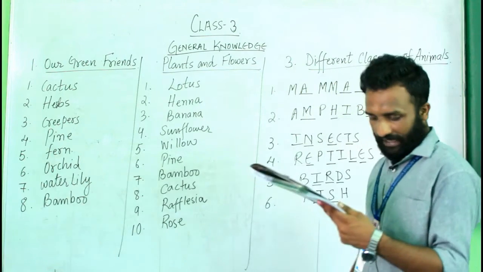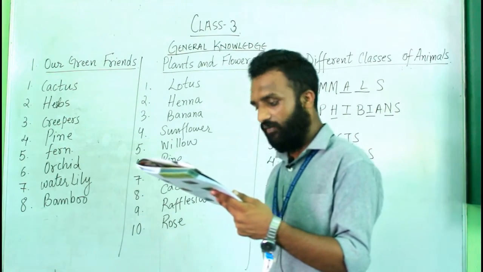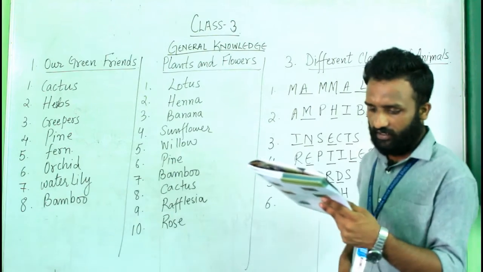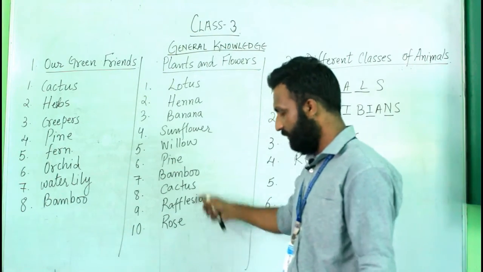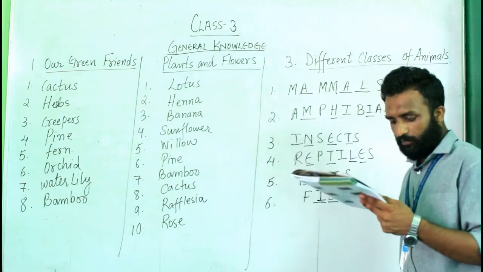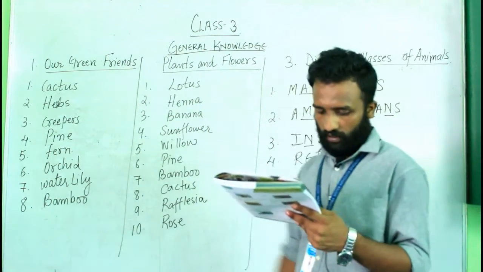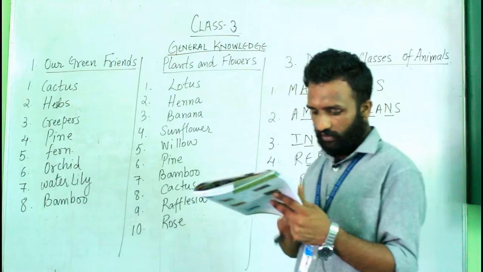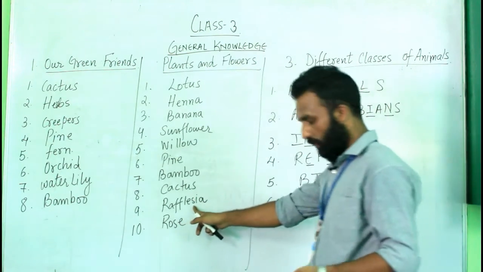Number eight, you will find this plant in the desert. It does not have leaves. The options given are fern, cactus and mushroom. The answer is cactus. Number nine, it is the biggest flower of all. The options given are sunflower, dahlia and rafflesia. So the answer is rafflesia.